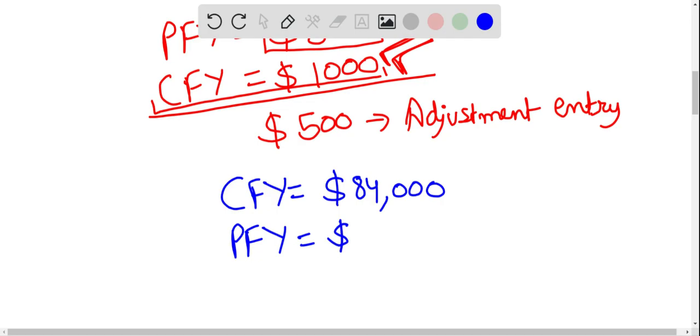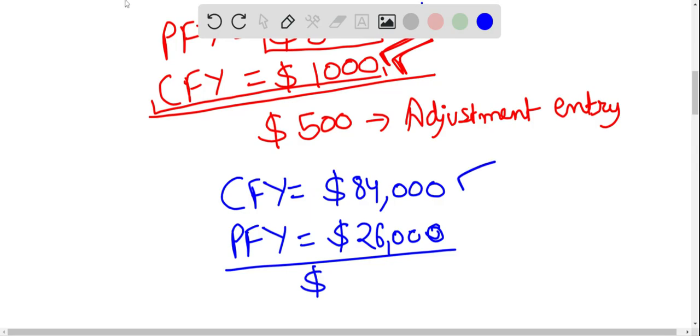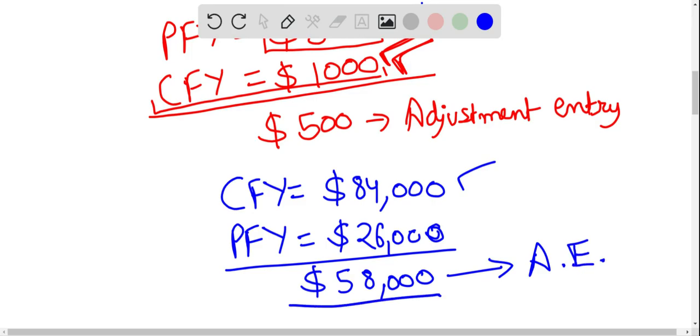We have 26,000 as the balance. So at the end of the current financial year, how much do we have to pass? We have to pass for $58,000. So adjustment entry will be passed for $58,000.